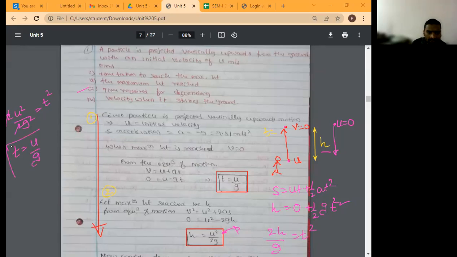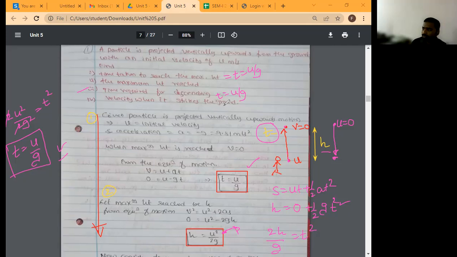All of you, is this correct? Yes, sir. All of you concentrate. The time taken to reach the maximum height is t equal to u by g. The same, the time taken to reach back to the ground is also equal to u by g. It means the time taken to reach the maximum height is equal to the time taken to come back to its original position. All of you, is it correct? Yes, sir. So in the first case also t is equal to u by g. In the third case also t is equal to u by g.